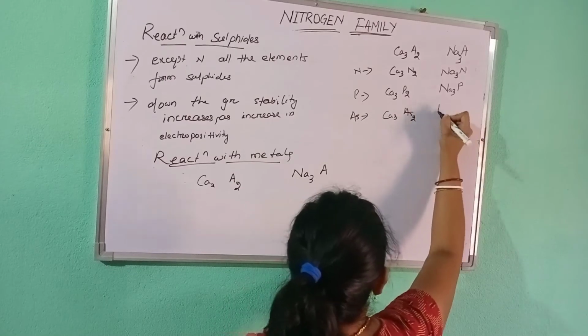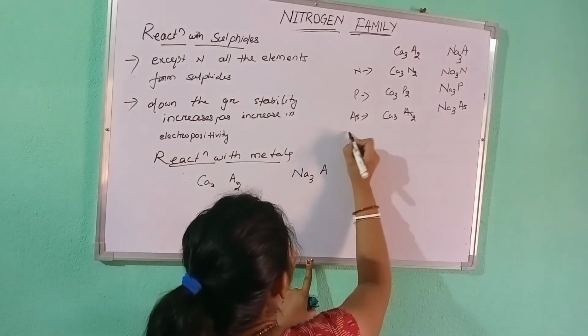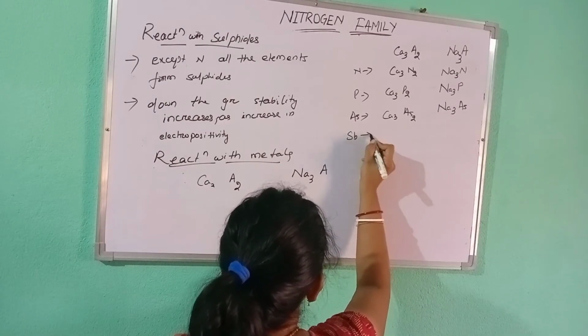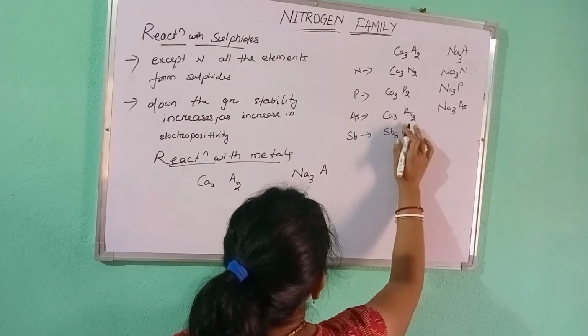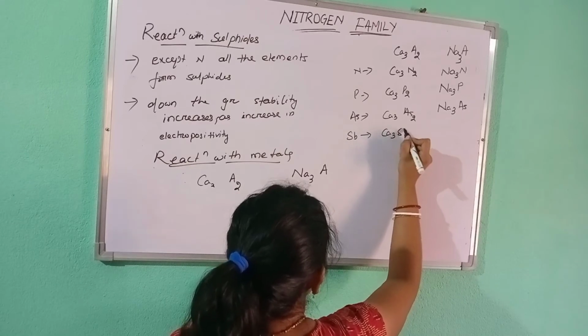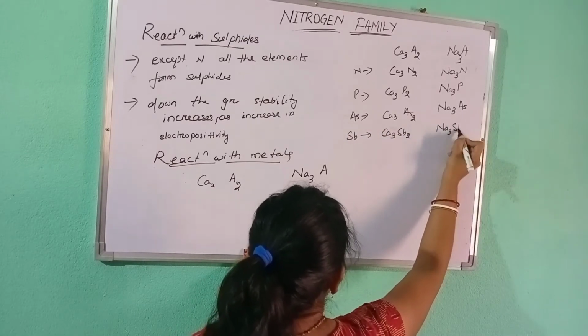For arsenic it will be Ca3As2 and Na3As. For antimony, Ca3Sb2 and Na3Sb.